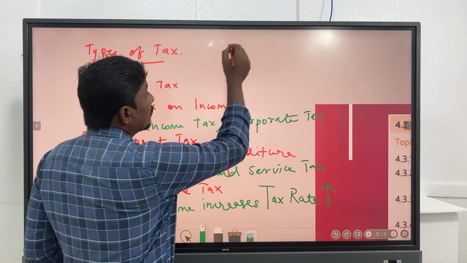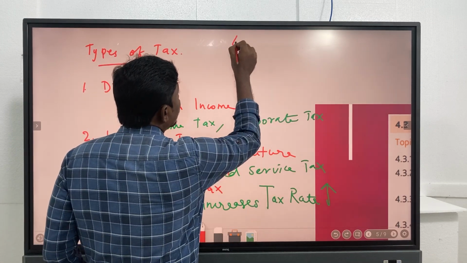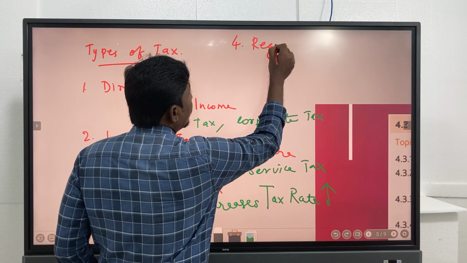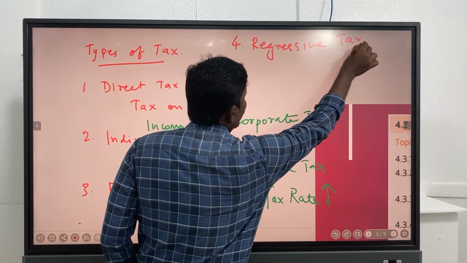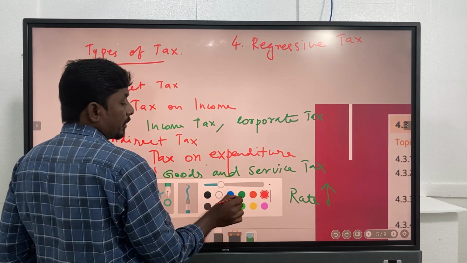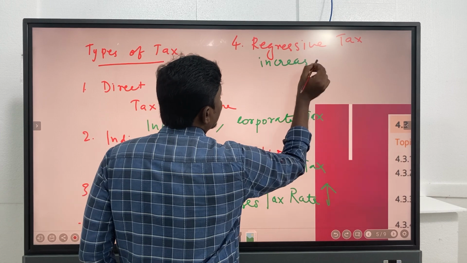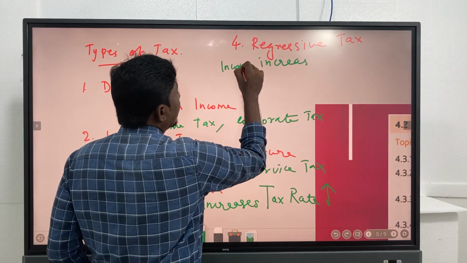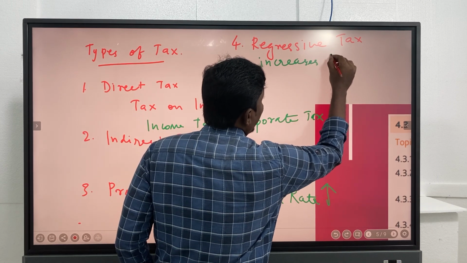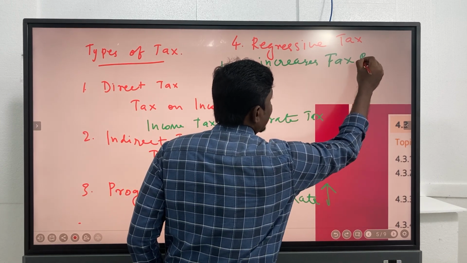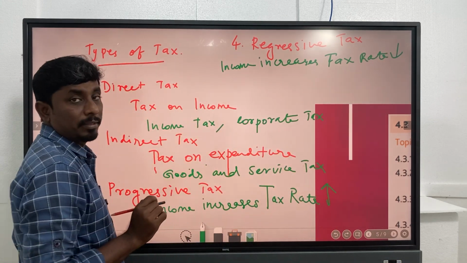Okay, and the fourth one is regressive tax. Regressive tax is the fourth type. What does it mean? Income increases but your tax rate decreases. This is said to be a regressive tax.